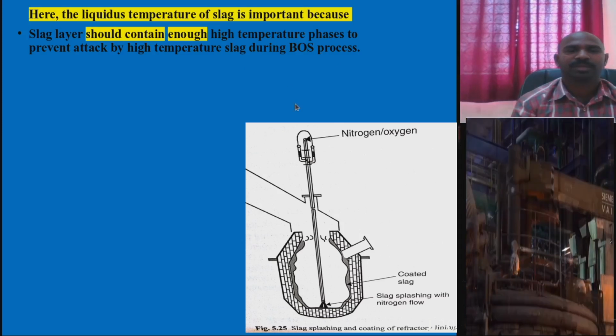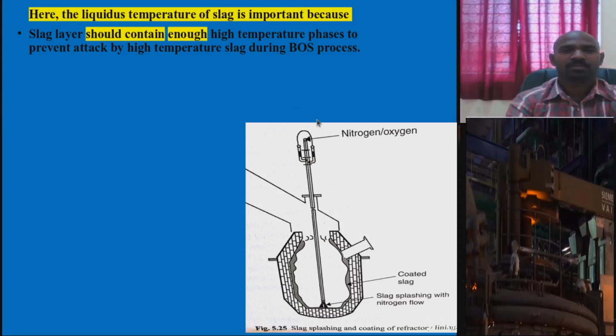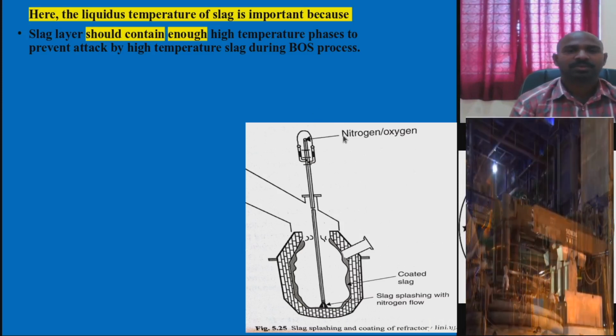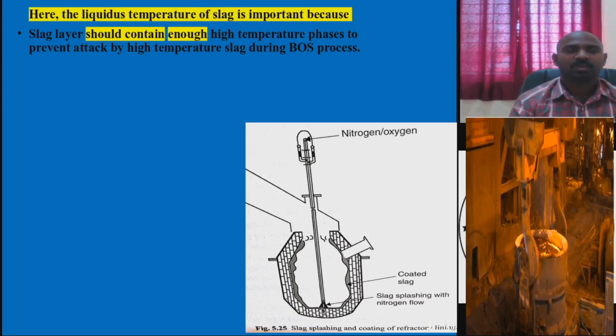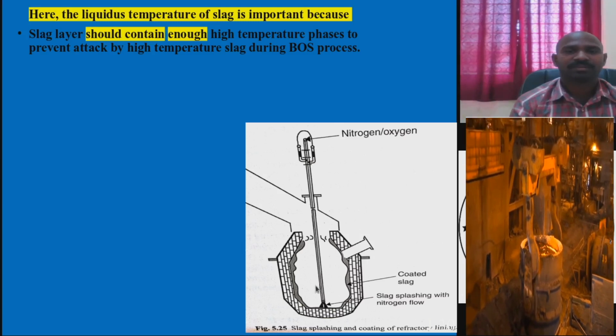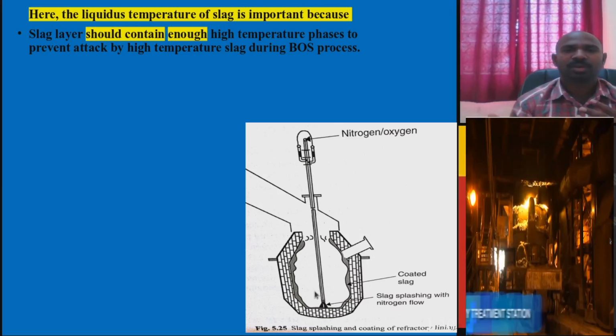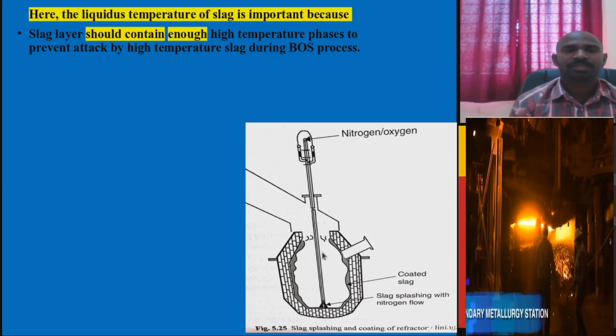So this is the basic design of the slag splashing method. The high pressure nitrogen is sent and inserted to the bottom of the LD converter, not like the oxygen lance. It is further lowered down and coats the entire LD converter vessel.